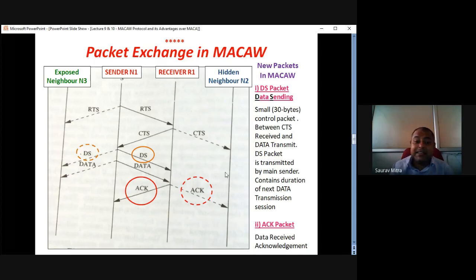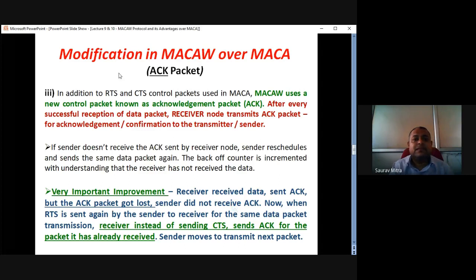So this CTS and ACK received by the hidden neighbor also have very big importance. The first importance: CTS received at N2, N2 understands that R1 N1 communication is going to start. ACK received at N2, the hidden neighbor, N2 understands that N1 R1 communication is over. So these are the significances of packets in case of MACAW. So this is the third difference. So first I have explained in the third difference what is the significance of